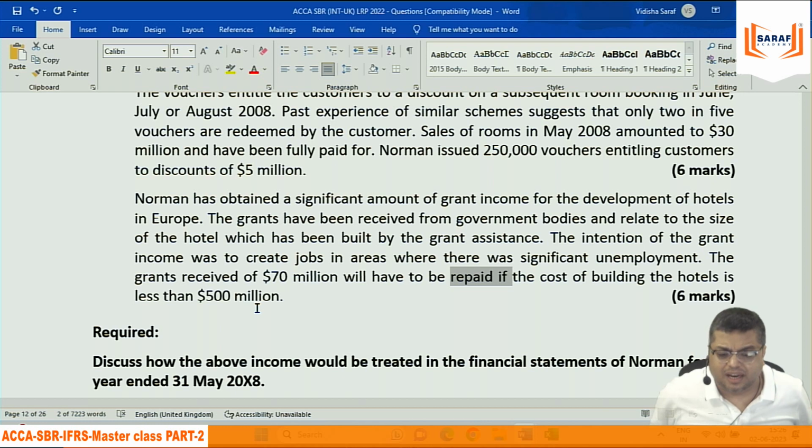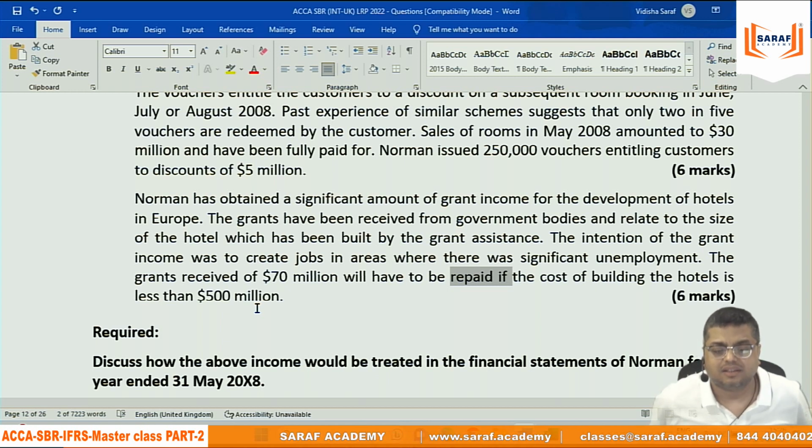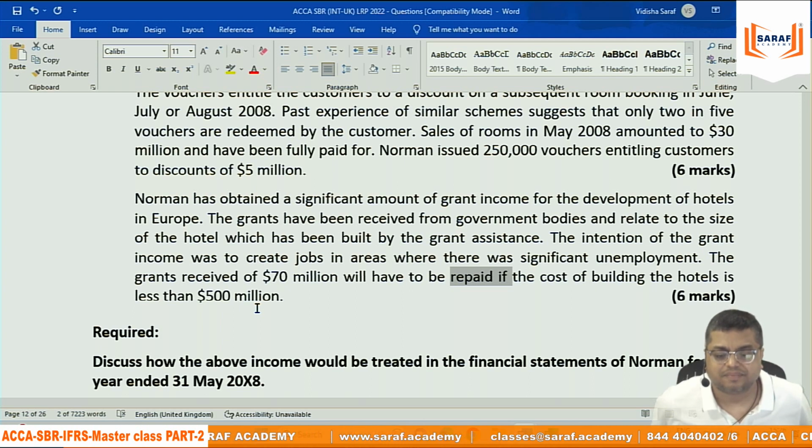Then you will say capital grant can be deducted from the hotel value or may be recorded as deferred income. Then you will say that if there is a probability of refunding the money, if there is a chance that the hotel value will be less than 500 million, then maybe we need to create a provision or need to record a contingent liability based on the estimation. That is what he is trying to say.